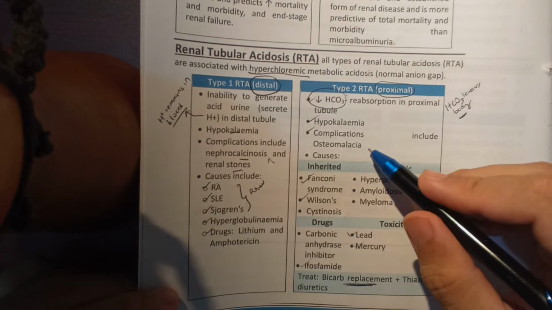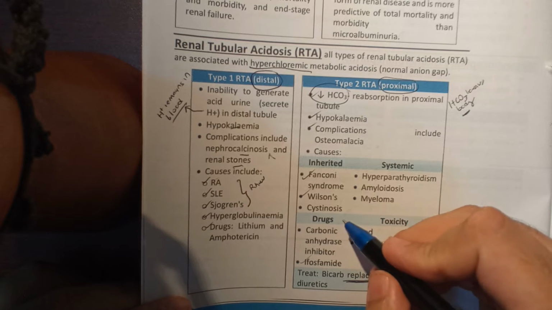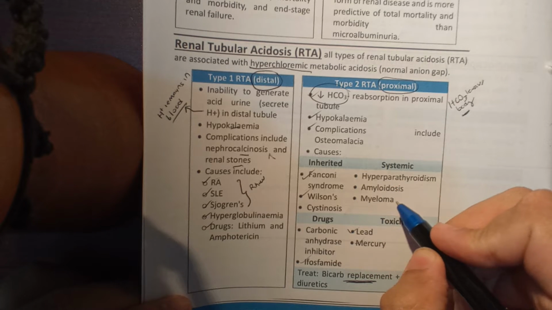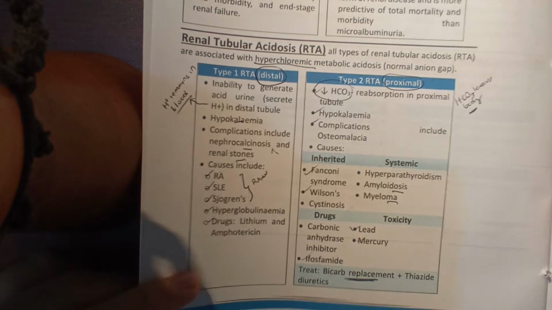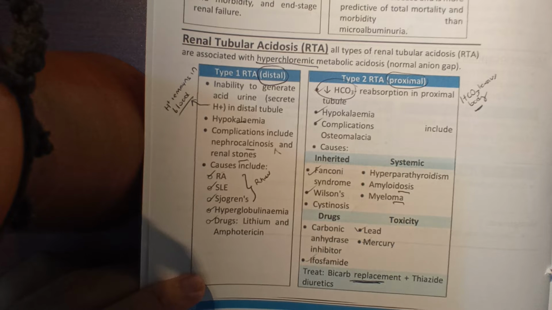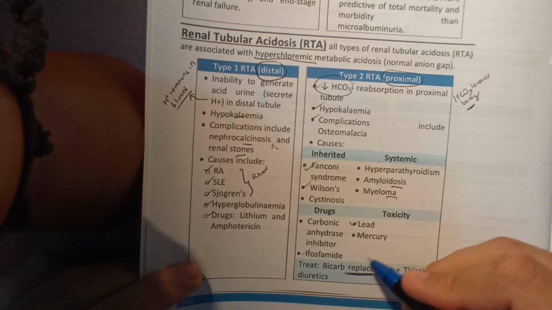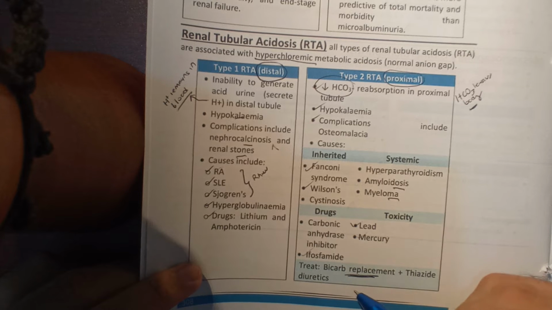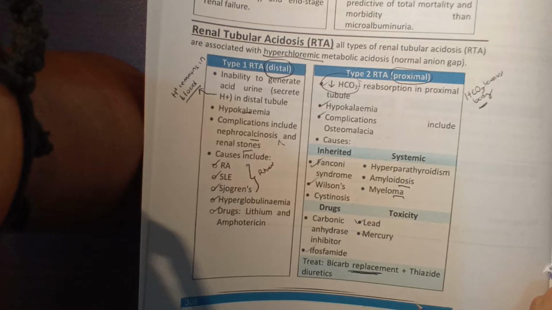Complications include osteomalacia. Causes can be many actually: Fanconi syndrome, Wilson's, cystinosis, hyperparathyroidism, amyloidosis, myeloma. So many reasons for RTA. Drugs and toxicity: carbonic anhydrase inhibitors, lead, mercury, ifosfamide. Treatment would be bicarbonate replacement and thiazide diuretics.